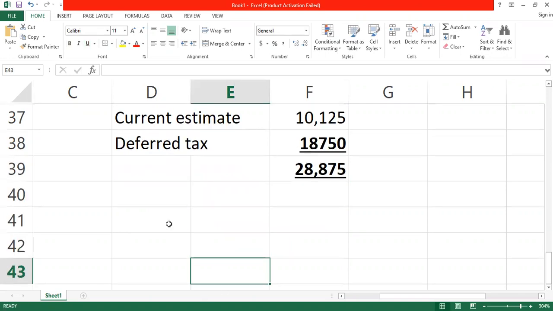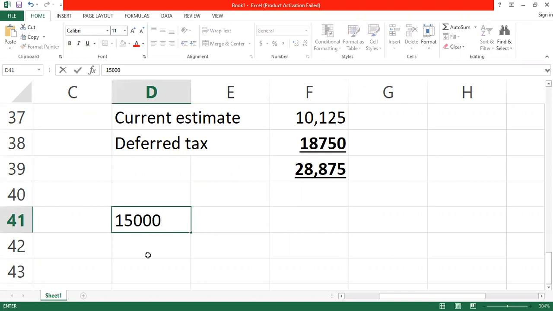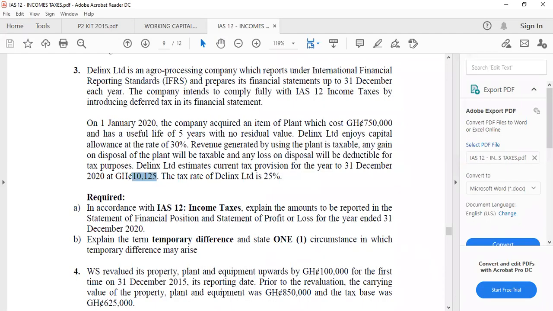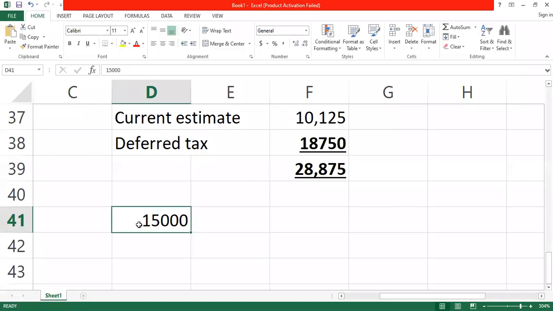Assuming we have a previous balance on deferred tax, which was 15,000. That is, at the beginning of the year, there was a previous balance on the deferred tax. How much are we going to charge now to the current tax? If we have an opening balance of 15,000 on deferred tax, we subtract it from the new provision. 3,750, because it is a provision. Our new provision now is 18,750.